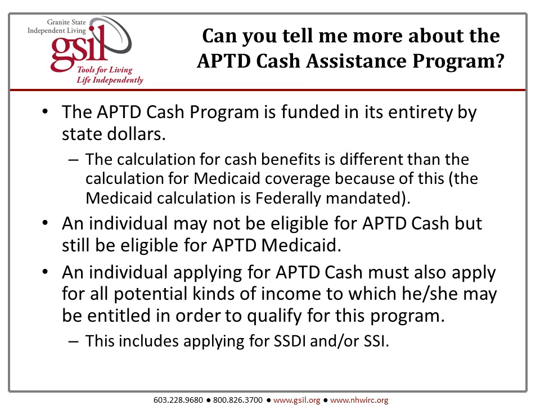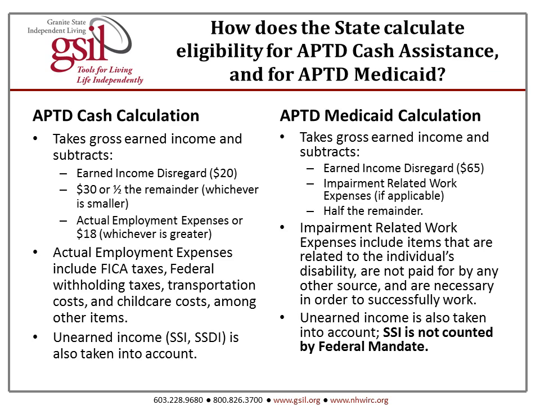Can you tell me more about the APTD Cash Assistance Program? The APTD Cash Assistance Program is funded in its entirety by state dollars. Because of this, the calculation for cash benefits is different than the calculation for Medicaid coverage, and the Medicaid calculation is federally mandated. An individual may not be eligible for APTD Cash but still be eligible for APTD Medicaid. An individual applying for APTD Cash must also apply for all potential kinds of income to which he or she may be entitled in order to qualify for this program. This includes applying for SSDI or SSI.